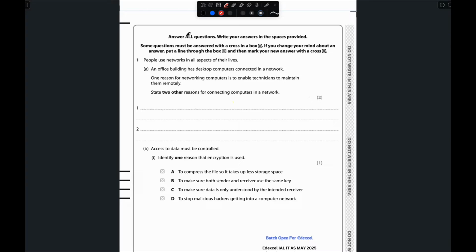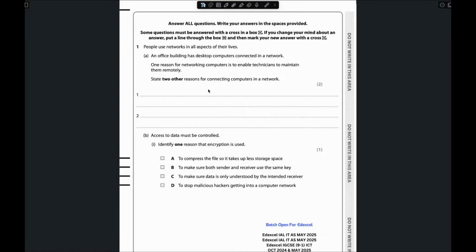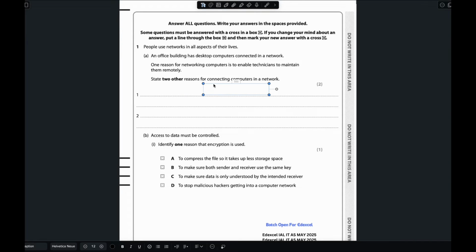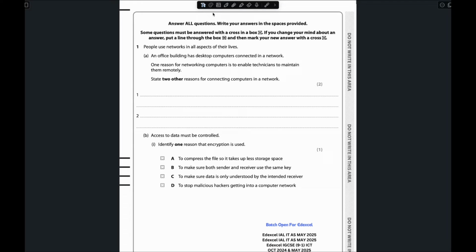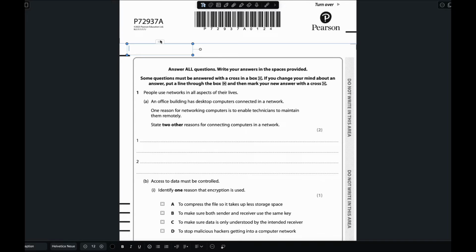So the answer for this question will be, it is better to write as text. The first answer is access the internet.